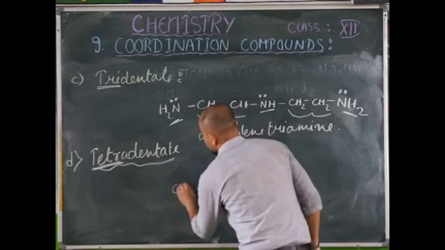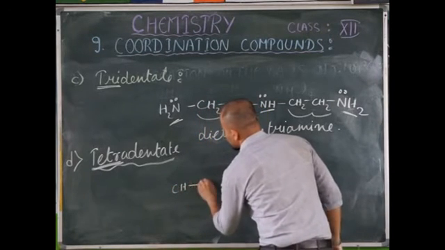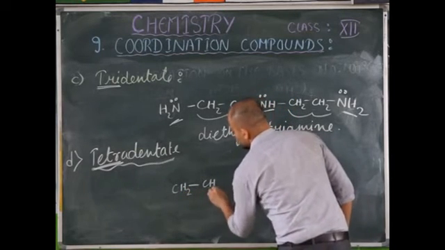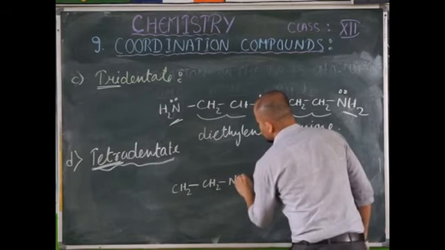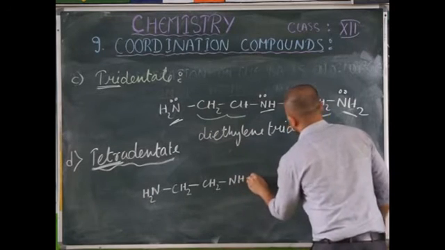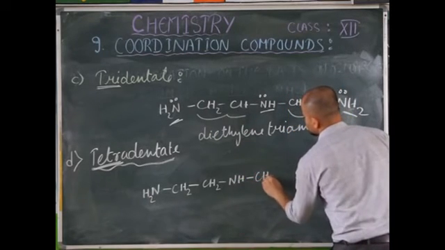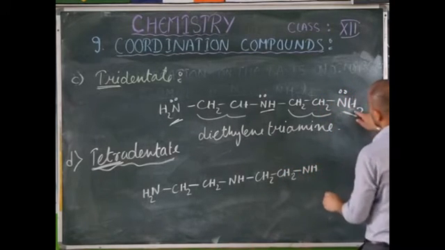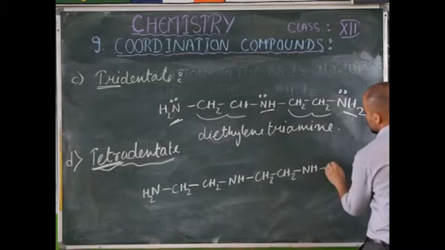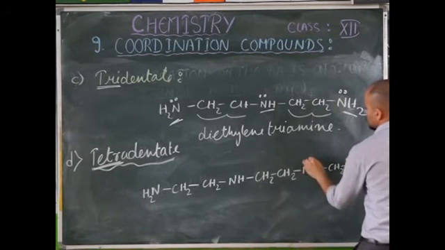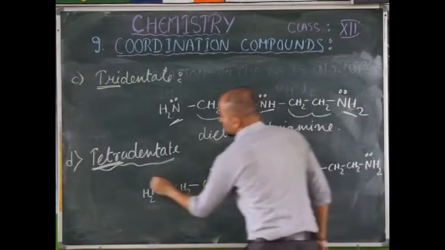So we have CH and CH here, CH2. Now this was NH2, NH, and here we have CH2. Now this, here you have what? NH2. Now one of the hydrogens of NH2 will be again substituted with CH2 and NH2. Now in this way, you get how many coordinating sites? 1, 2, 3 and 4.